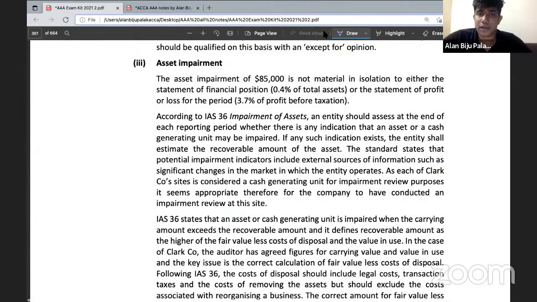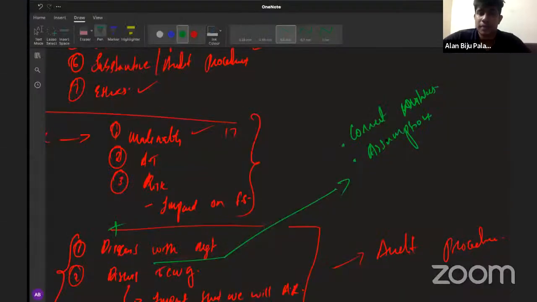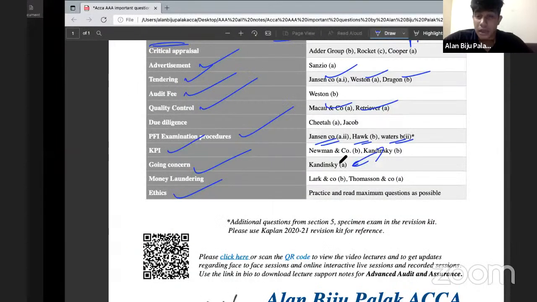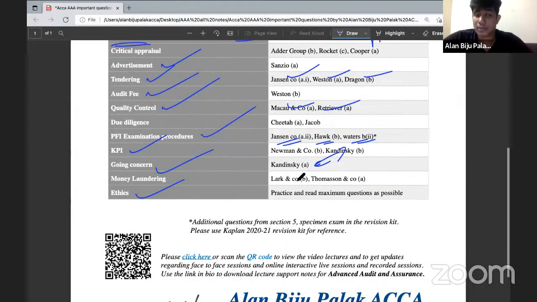And as I've already mentioned, it's the one and only question where money laundering is directly being tested in that depth. So please go through that Lark and Company's part B. So you will get a thorough understanding about money laundering. In relation to that, you have also got another question, Thompson and Company, but still give much more importance to Lark and Company because it's an area where it's deeply tested. Okay. So this is all in relation to money laundering.